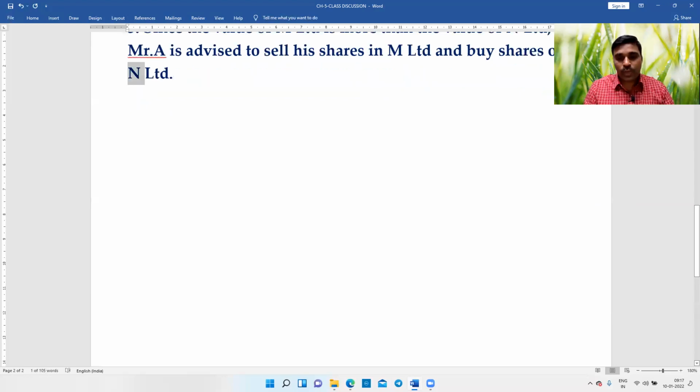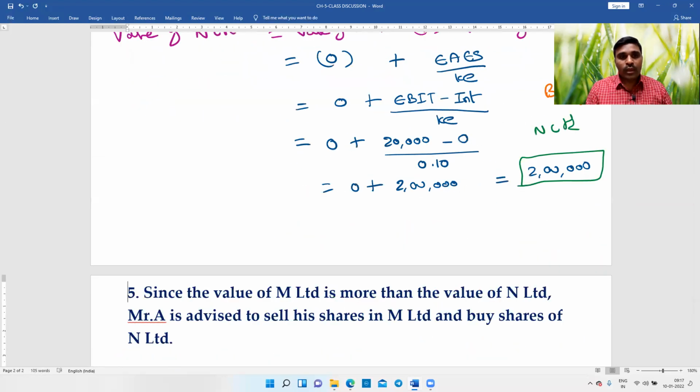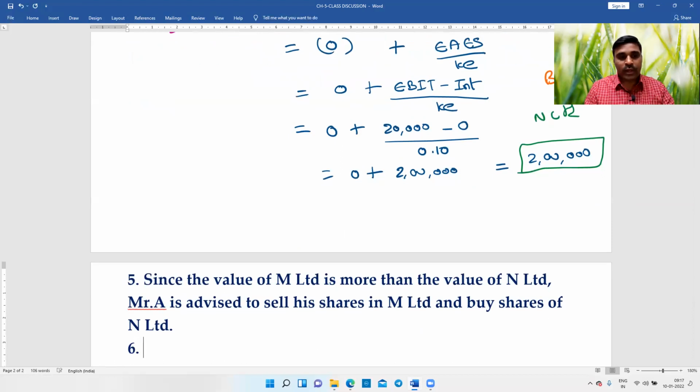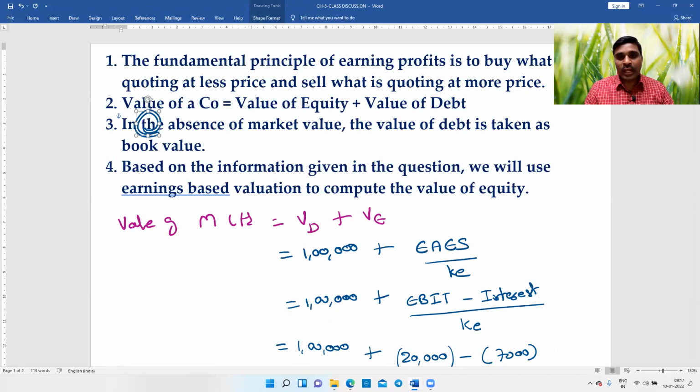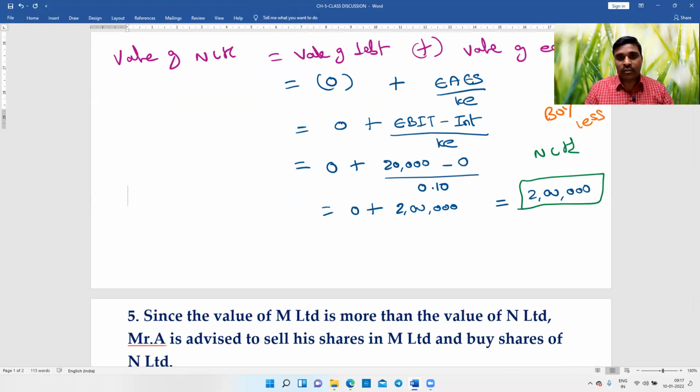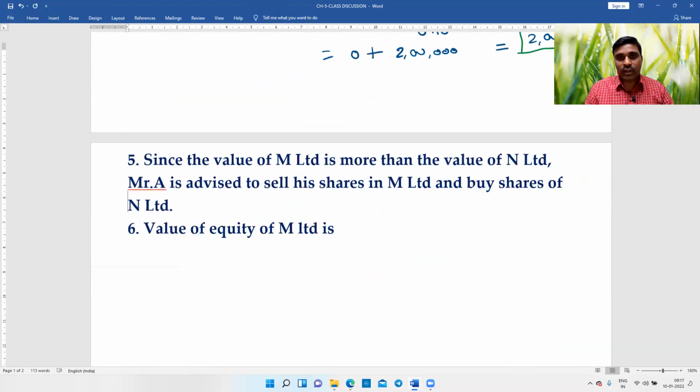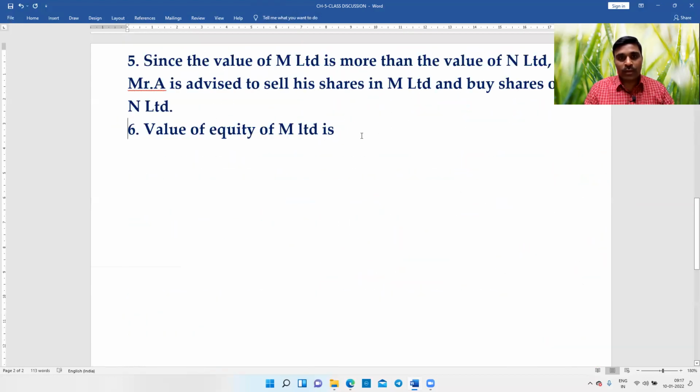Next, sixth point. The value of equity of M Limited is rupees how much? 1,13,043. Value of equity of M Limited is rupees 1,13,043.